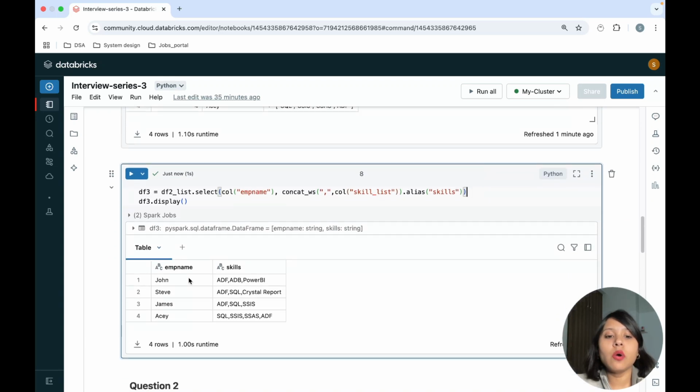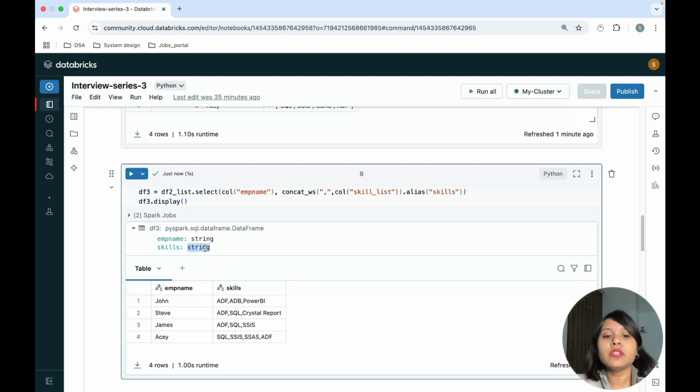So if you will see now, each employee name is having these many skills, and these skills are in a string format. If you will see here, what is the format of the skill? It's string. It's no longer an array of strings, because that is my requirement for this particular question. And if you don't know how to use alias, I'll recommend you to watch my video in which I have explained how to use the alias.